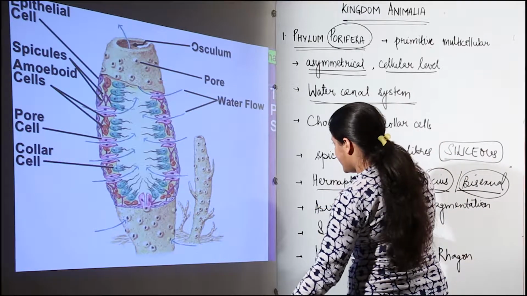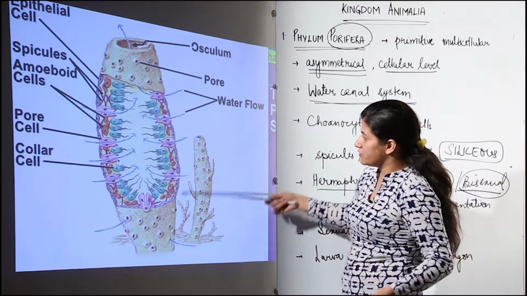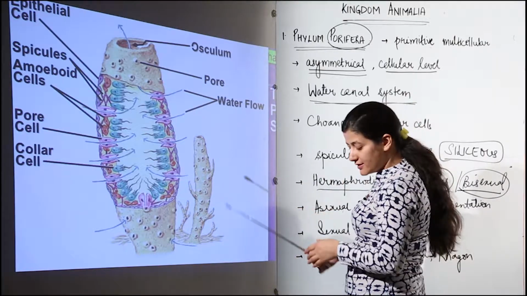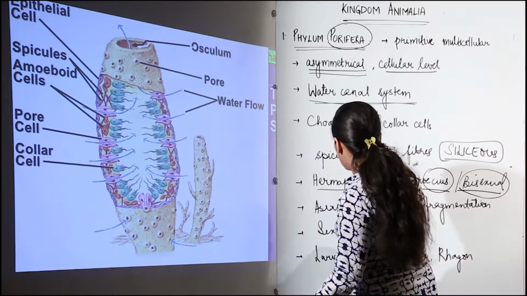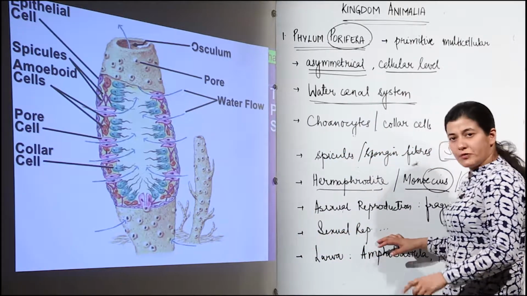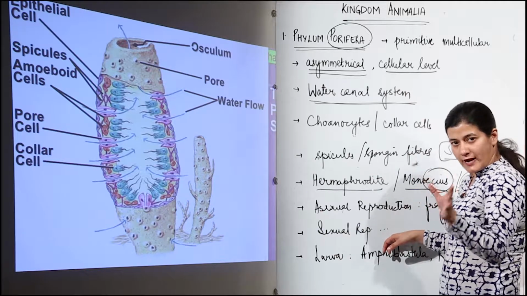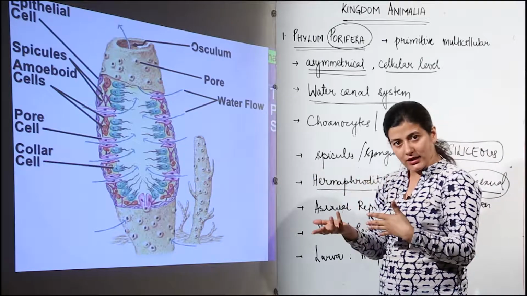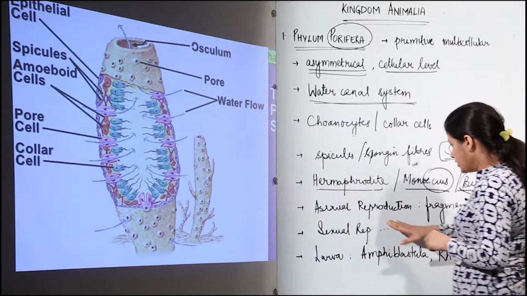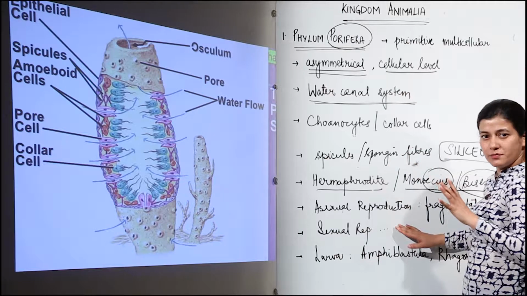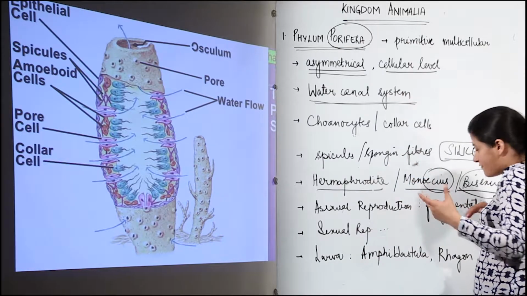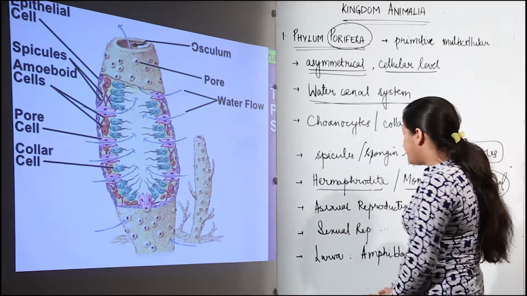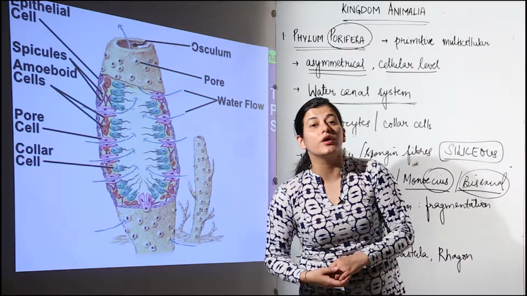Okay, moving further, coming back to the actual topic that we are dealing with, that is the reproduction in sponges. They are hermaphrodites. That means within this body you are going to see some cells act as the site of male gamete formation and some act as the site of female gamete formation, and sexual reproduction takes place by male and female gametes coming in close proximity in the water system only and then giving rise to a zygote. Talk about asexual reproduction, we did talk about bud, we saw a bud coming out of it. The fragmentation method is also used. And the last one is, is the development direct or indirect?